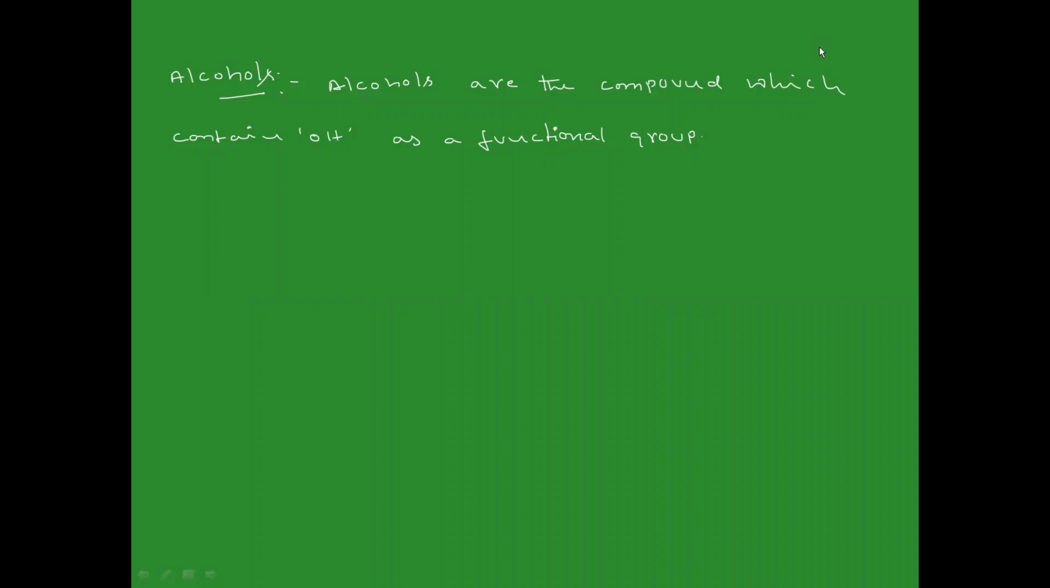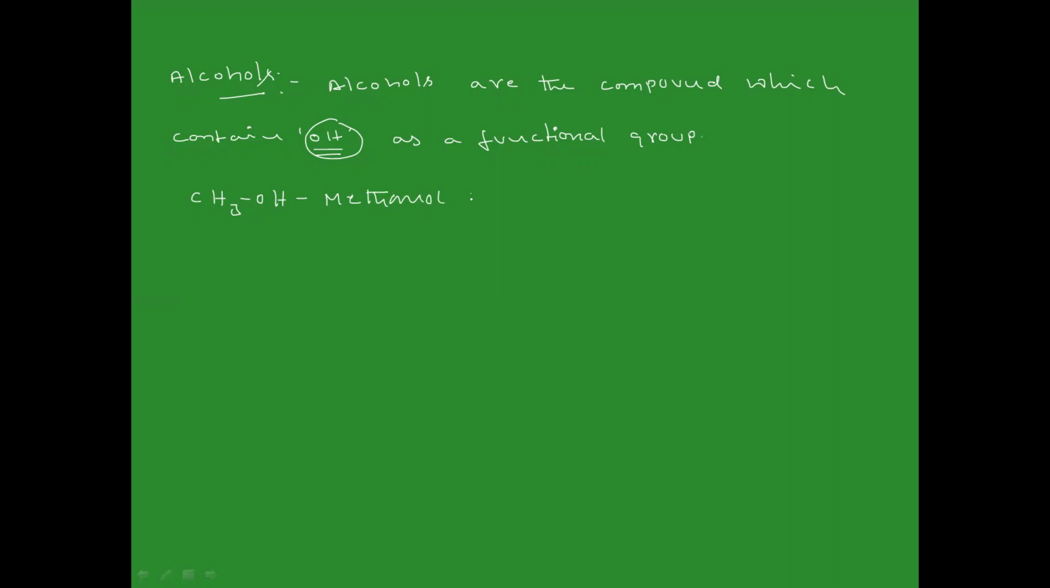So, alcohols. What is meant by alcohol? An alcohol is a compound that contains an OH as a functional group. Whenever a compound contains OH, those compounds are called alcohols. For example, if we have CH3OH, from the nomenclature, this is methanol.